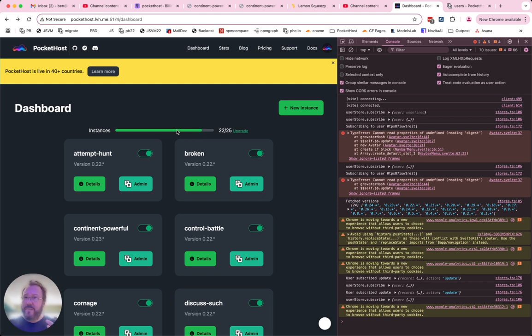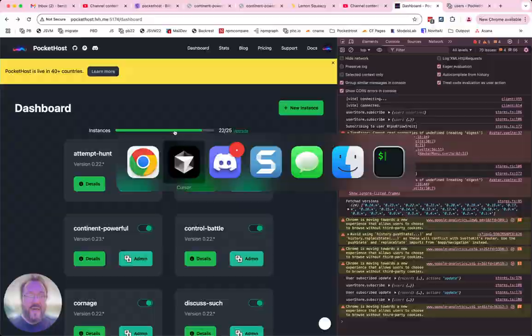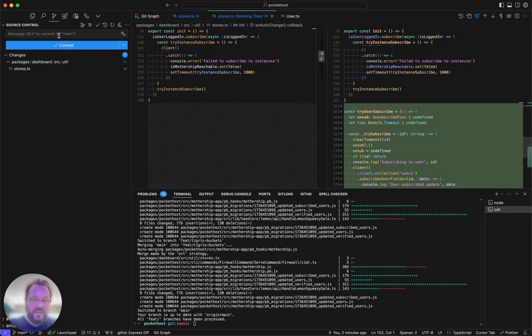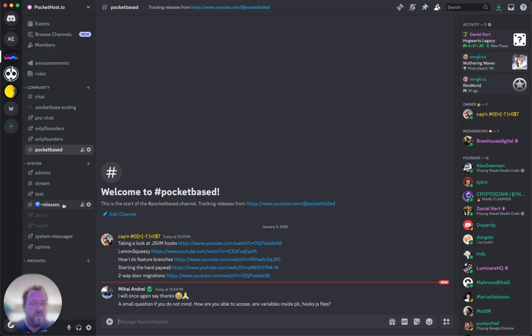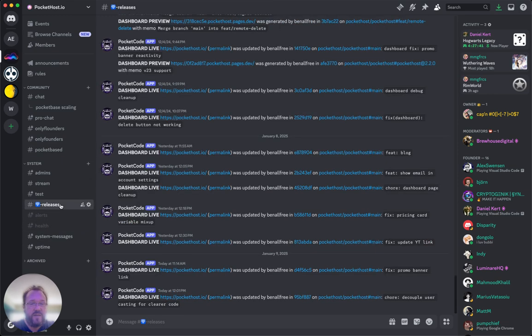So this is kind of my development pattern, guys. I'll add these little supporting features, and I'll gradually work my way to the feature that I'm really thinking of. So let's go ahead and commit this enhancement. So this is enhancement, real-time user record updates. Okay, and this is on the main branch. So we're just gonna push that change and let it push out on Discord here. We'll see it show up here in releases real quick.